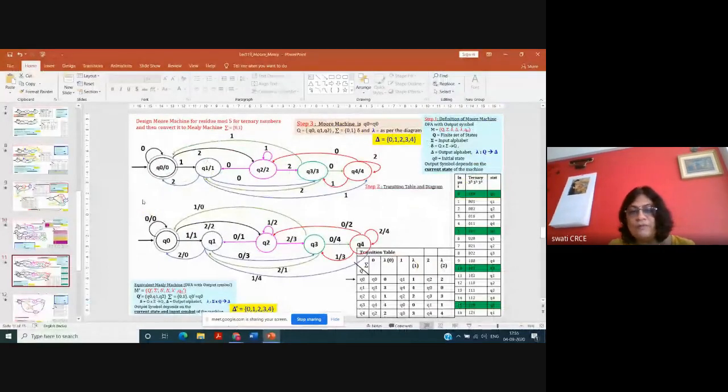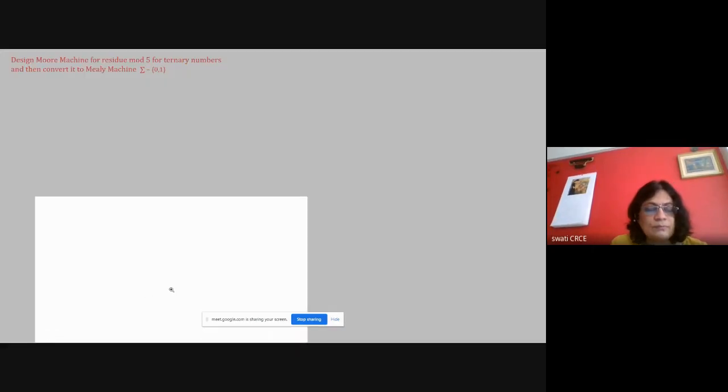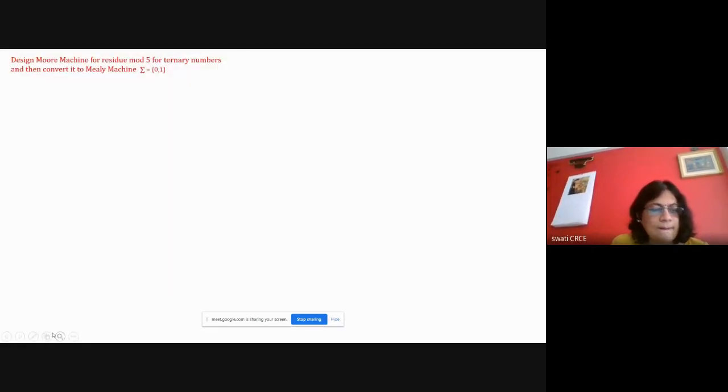Okay, so now we start with the next problem for today. A new problem: conversion from Moore machine to Mealy machine. Conversion of Moore machine to Mealy machine. Okay, solve the problem now along with me. The problem is: design a Moore machine for residue mod 5 for ternary numbers.